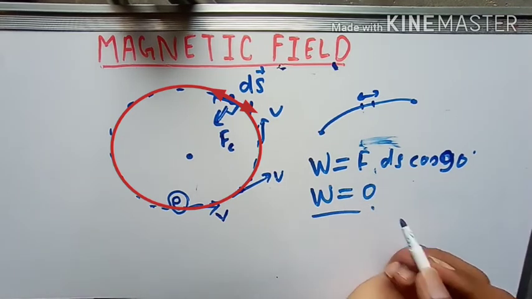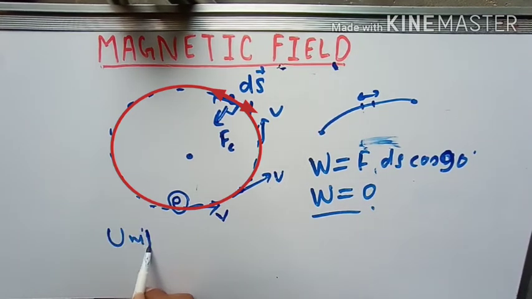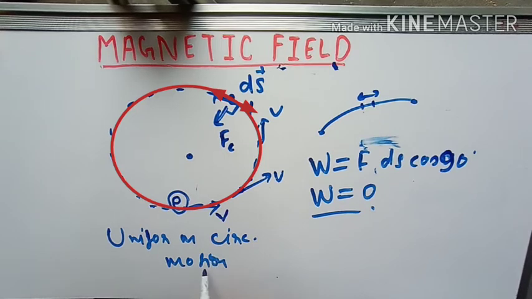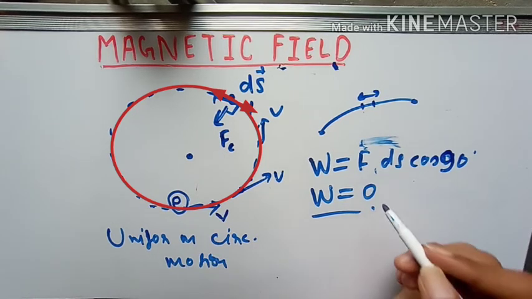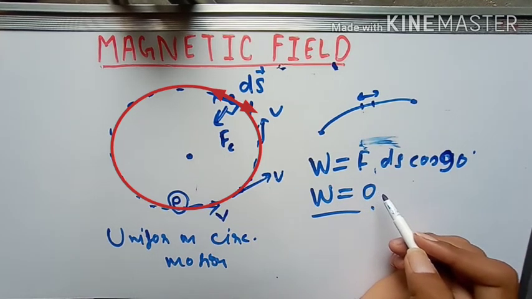Now this is uniform circular motion. In uniform circular motion, work done is equal to 0. What does it mean?